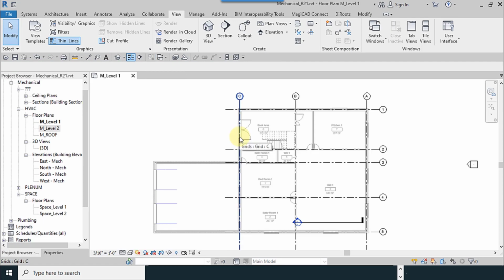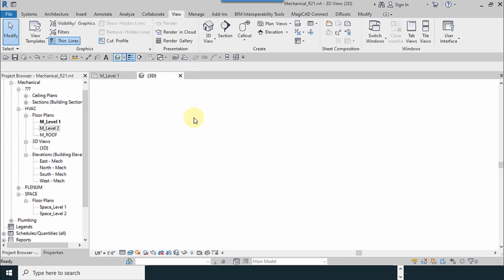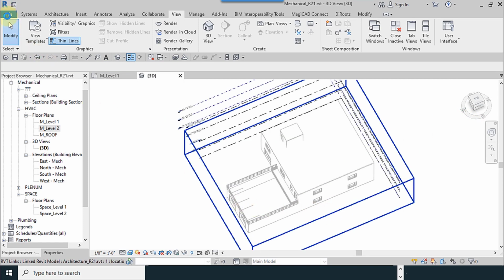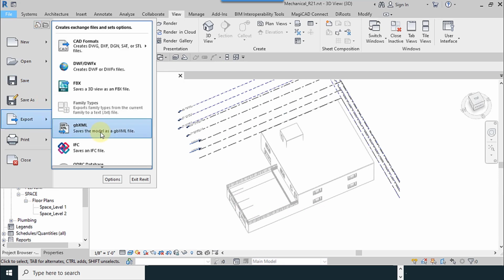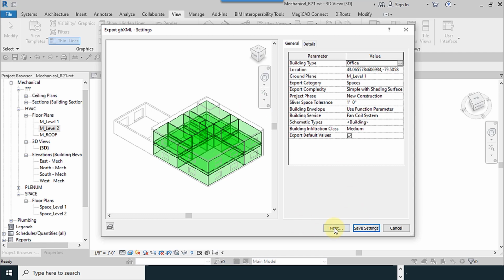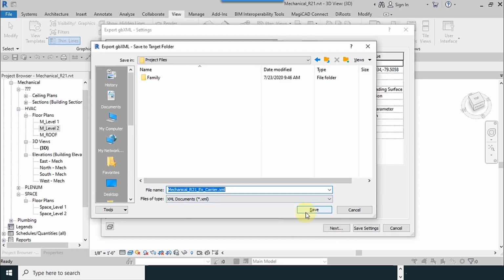For HVAC software, go to the 3D view like this. From the file menu, export gbXML. Use room space volumes. OK. Next. Save.